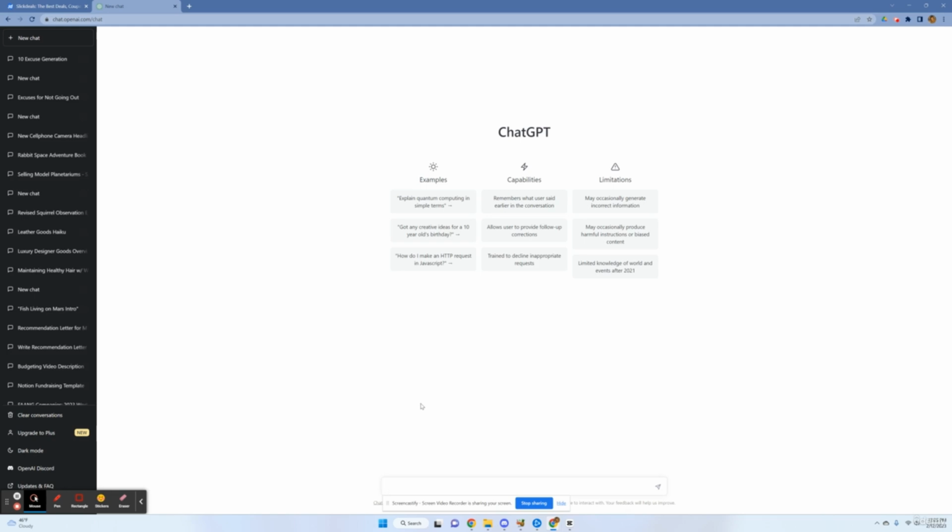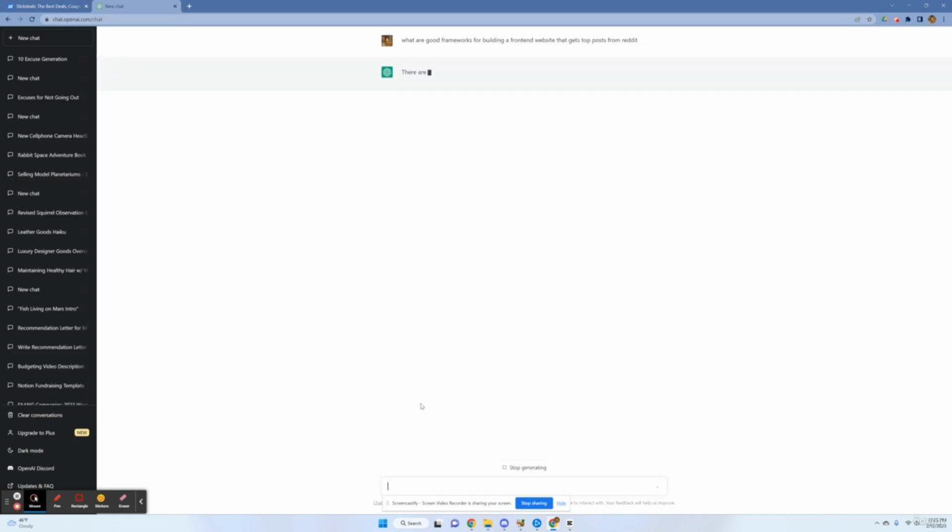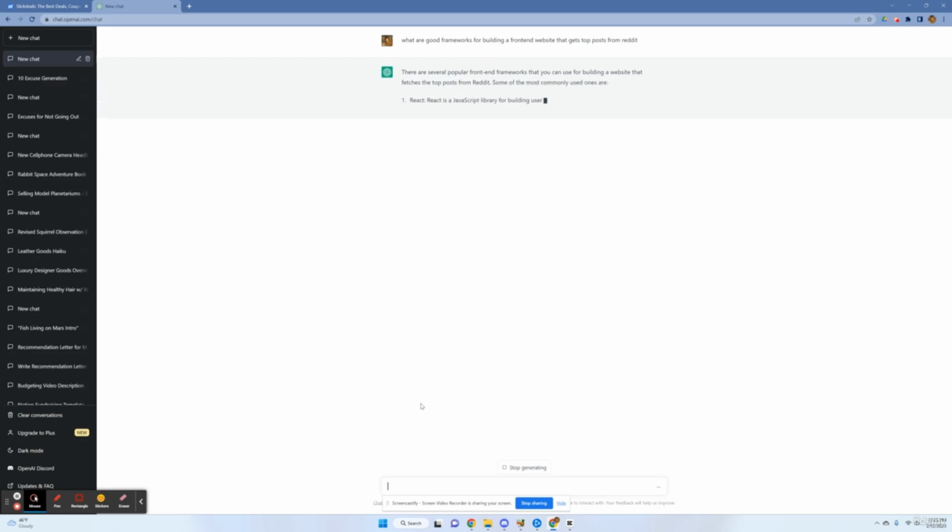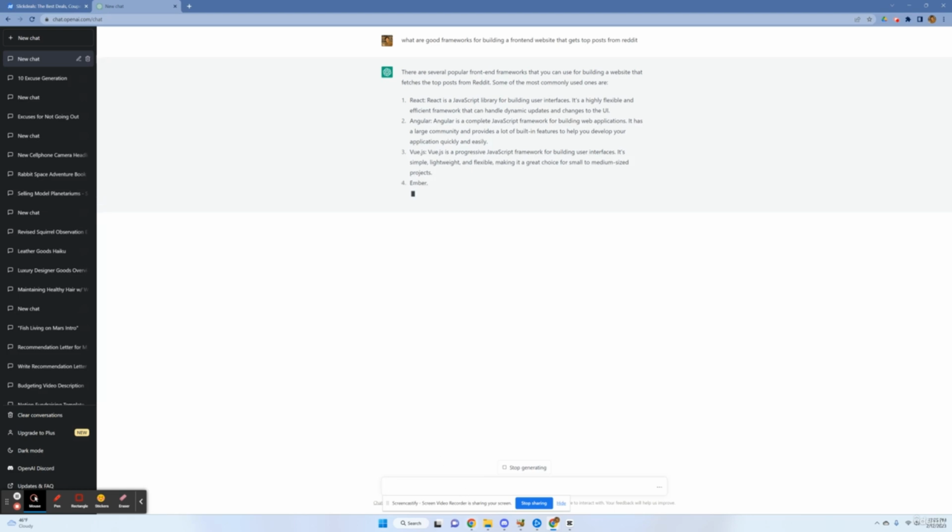So we can ask ChatGPT, what are good frameworks for building a front end website that gets top votes from Reddit? It'll start suggesting some front-end frameworks, which are a good jumping off ground for building this. I've personally used React and Angular, so I know that they're pretty good technologies. I haven't used Vue, so I feel more familiar with working with React and Angular. So let's build a React app.